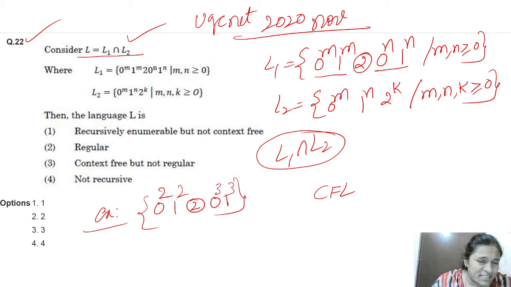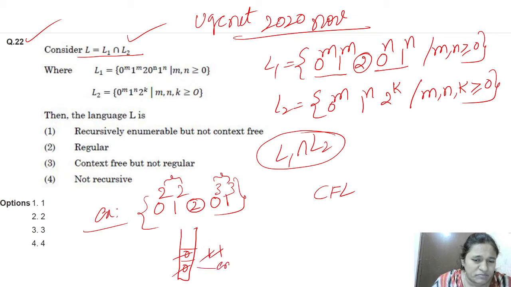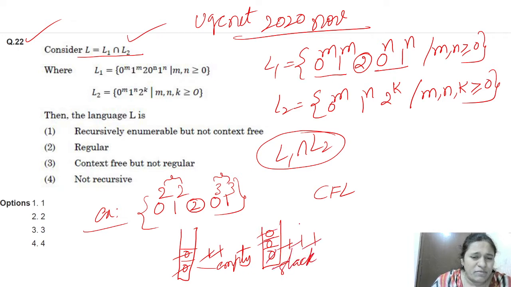What is DCFL, friends? In DCFL only one comparison should be there and the stack should be empty. First we are pushing all the zeros. Whenever we are seeing ones, we are popping zeros. Now the stack is empty. Next we are pushing all three zeros, and whenever we are seeing the ones, we are popping the zeros for every one. The stack is empty. That's why there is one comparison between 0 and 1 here and 0 1 here, and the stack is also empty. That's why L1 is a CFL.